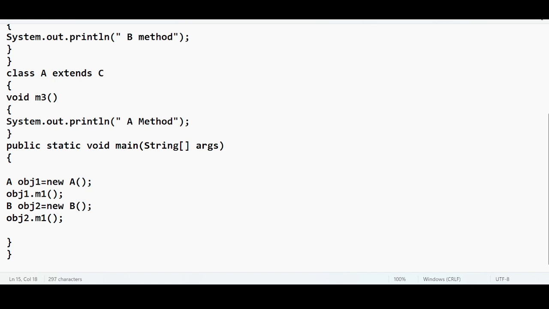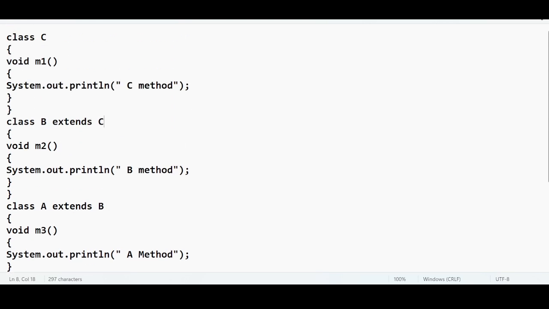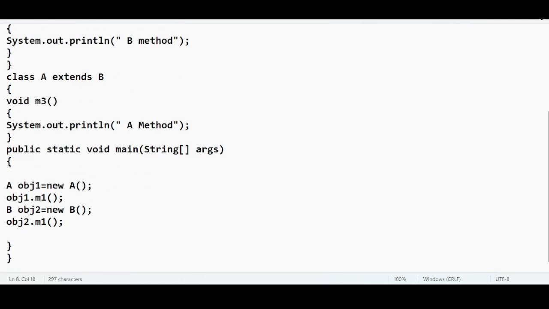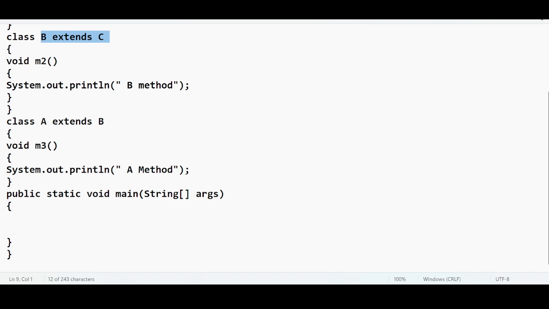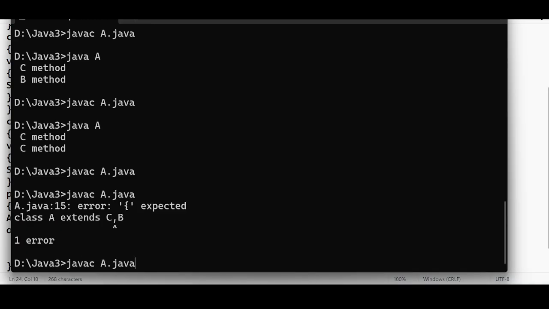We have cyclic also. So A is extending to B. B gets extended to C. How beautiful is this? See, A is extending to B. B is extending to C. Now you see, guys, you will get a lot of things in this. A obj equal to new A. Obj dot m1. I'm calling a method m1, which is part of a different class. Now we'll see the output.